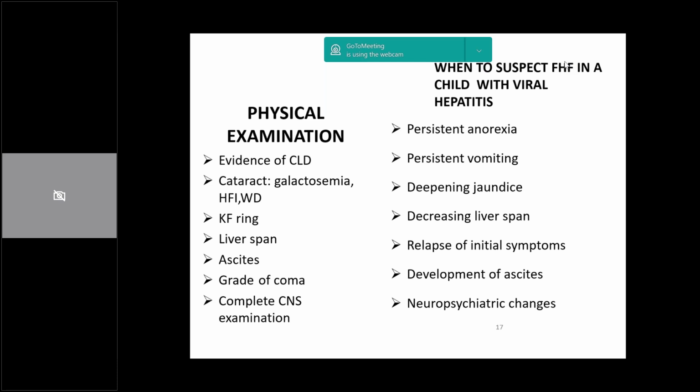What are the subtle signs you can pick up on? These are decreased oral acceptance, persistent vomiting, basically features of liver cell failure like deepening jaundice, a regression of liver span, features of hypoalbuminemia like ascites, and obviously CNS manifestations. So these are subtle cues in your history and examination which can give you an idea if this particular patient is going down.